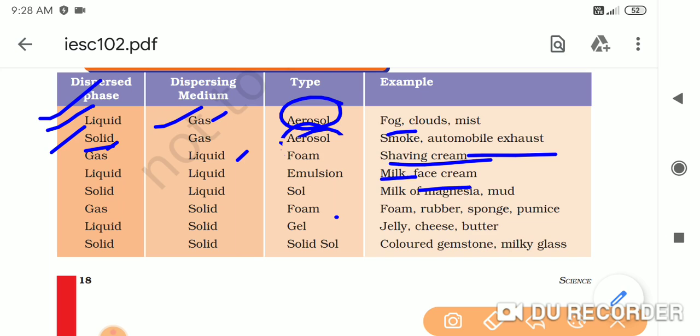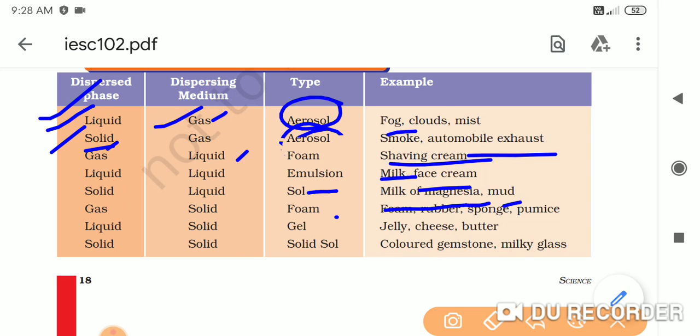Now see, here both are liquid. Dispersed phase is also liquid, dispersing medium is also liquid. Now see, liquid dispersed phase, liquid dispersing medium, that is called emulsion. Then next is sol. Now for sol you can see the examples, milk of magnesia and mud. Okay, milk of magnesia and mud.